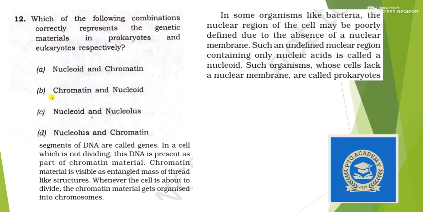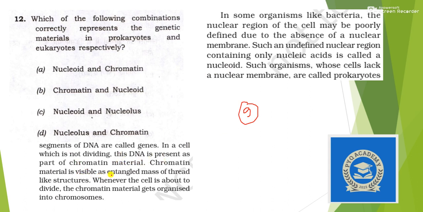After this question we will be getting all those questions which are directly from the NCERT. Although this one was from NCERT, it was not easy, it was a little bit tough. Which one of the following combinations correctly represents the genetic materials in prokaryotes and eukaryotes? In class 9 there is a chapter called Cell, and in that chapter you will find the answer to this question.